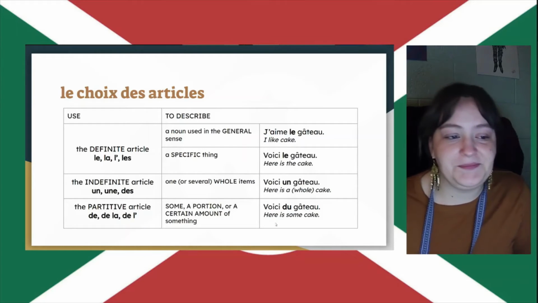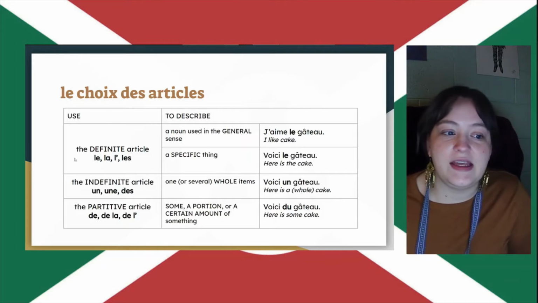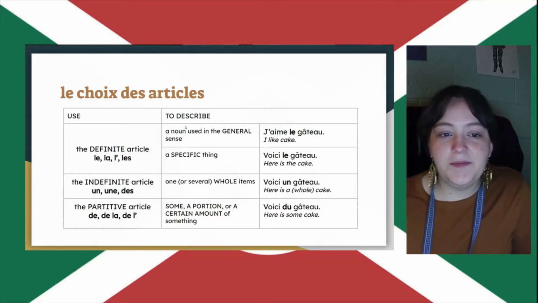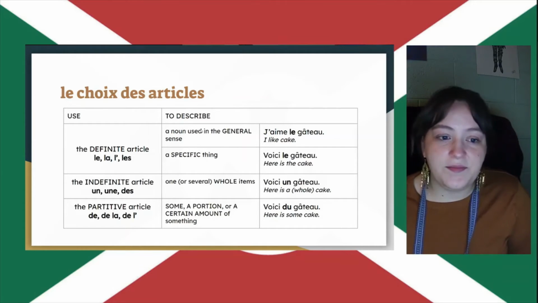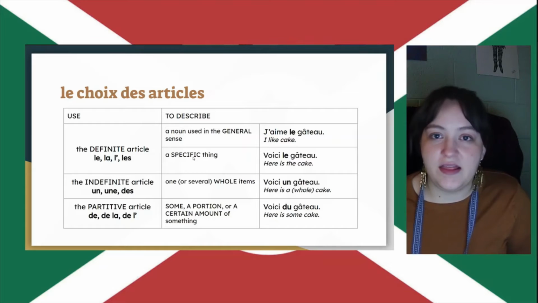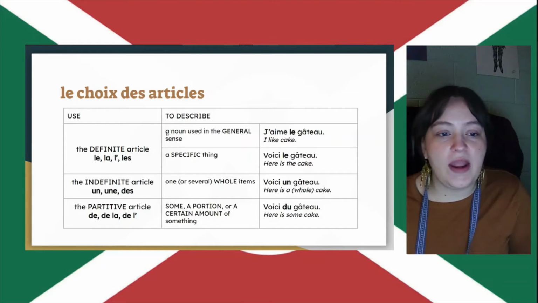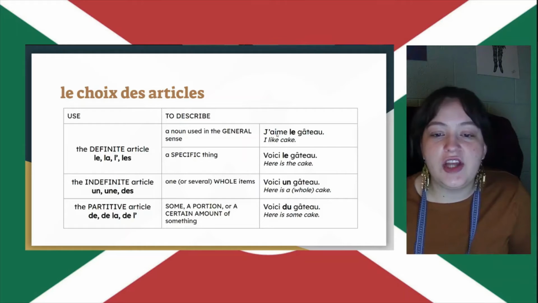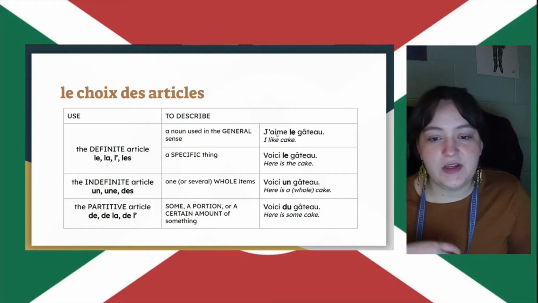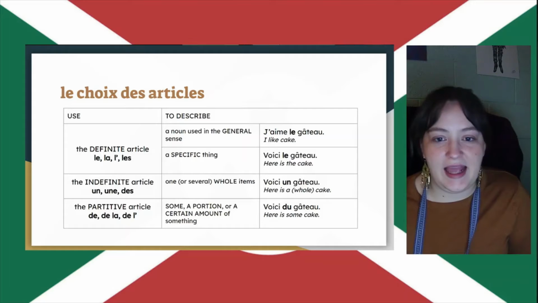Alright, so we are going to use the definite article, le, la, l', and les, to describe a noun used in the general sense or a specific thing. Okay? So a noun used in the general sense, the example here is J'aime le gâteau. I like cake.